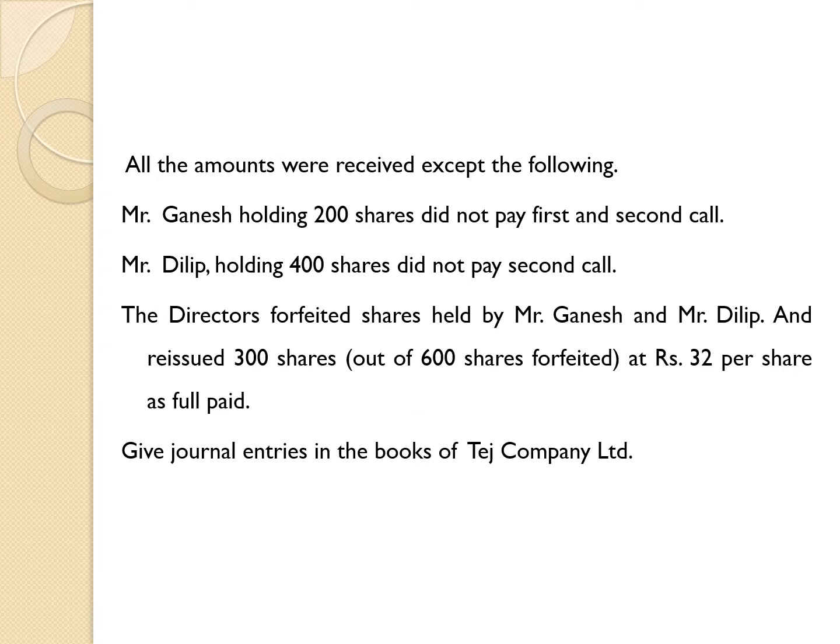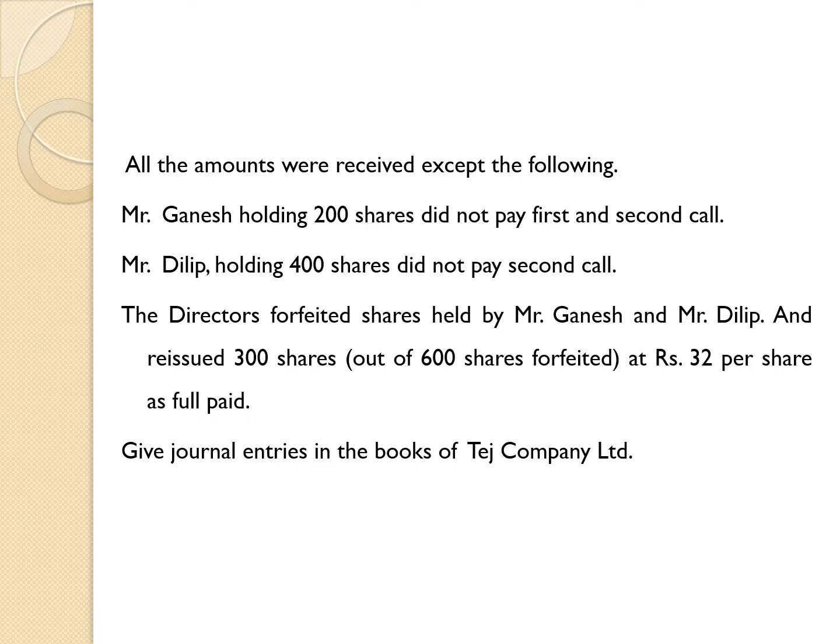Ahead, the next part of the problem. All the amounts were received except the following. Mr. Ganesh holding 200 shares did not pay first and second call. There are 4 stages of collection of money on the share.